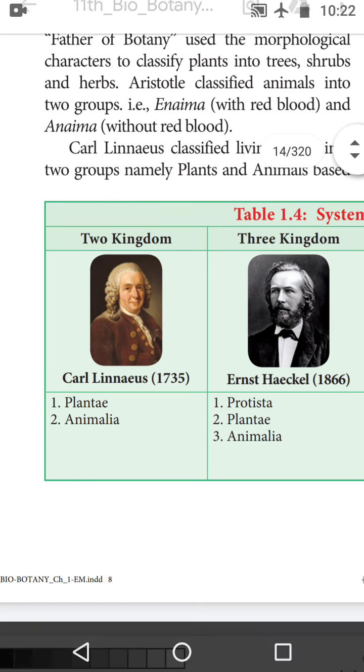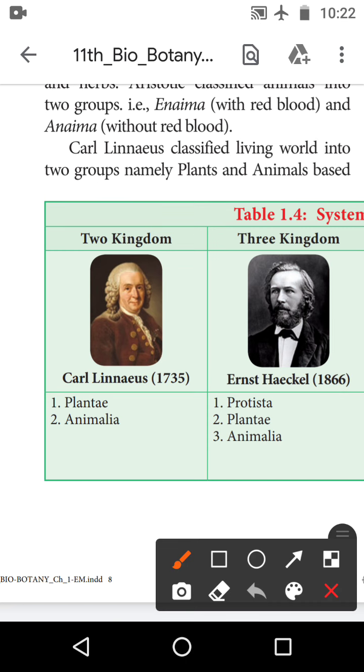The first one is the 2 kingdom classification. This is the system of classification, the 2 kingdom classification. Who is the scientist? It is Carolus Linnaeus. Already you know. In 1735, what are the 2 kingdoms? The first kingdom is Plantae and the second kingdom is Animalia.